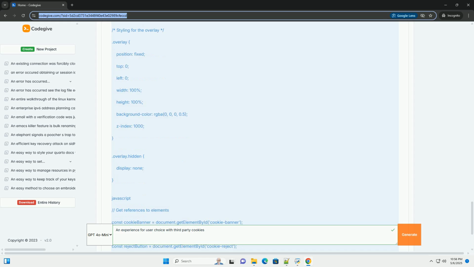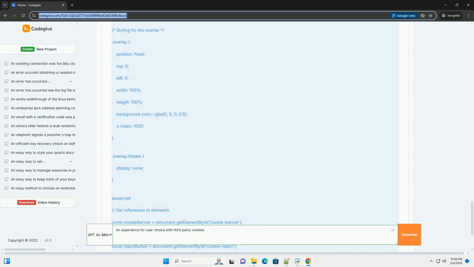Explicit consent: obtain clear consent before setting non-essential cookies. Record keeping: maintain a record of user consent and preferences. Withdrawal of consent: allow users to easily withdraw their consent at any time. 3. Implementation strategy, balancing user experience and compliance.